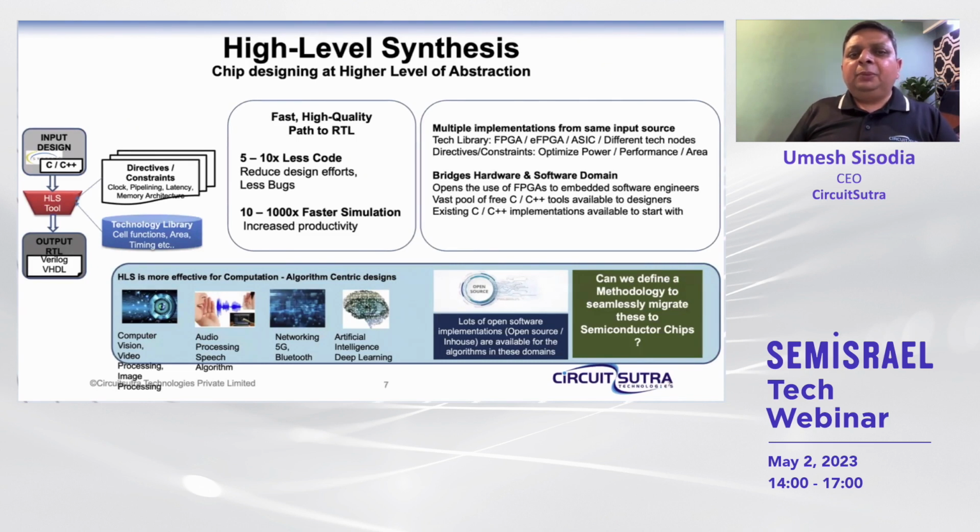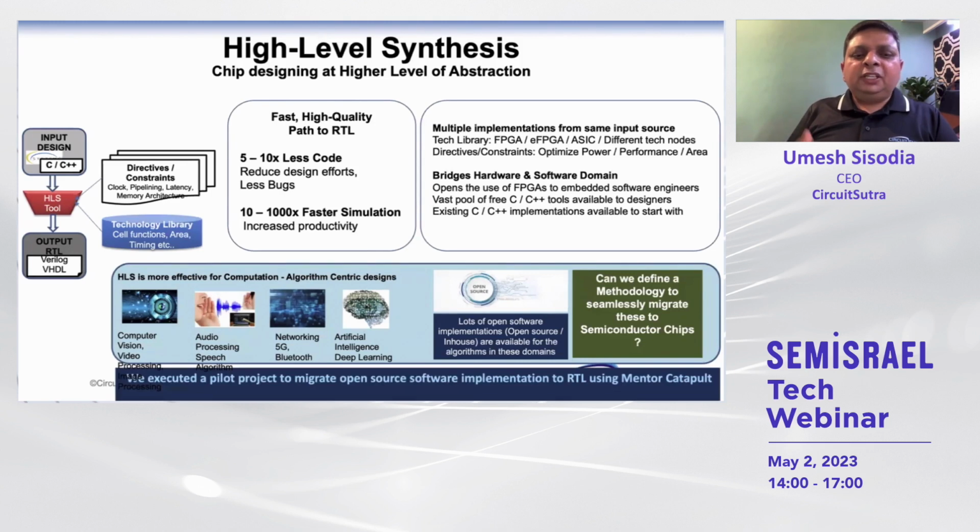And if we can define a mature flow to take the existing open source algorithms, take them through the HLS flow and accelerate them inside the chip, it can be a game changer for the industry. At Circuit Sutra, we have executed a pilot project in which we took an open source image processing algorithm, made it synthesizable by modifying the code, and took it through HLS to generate the RTL.